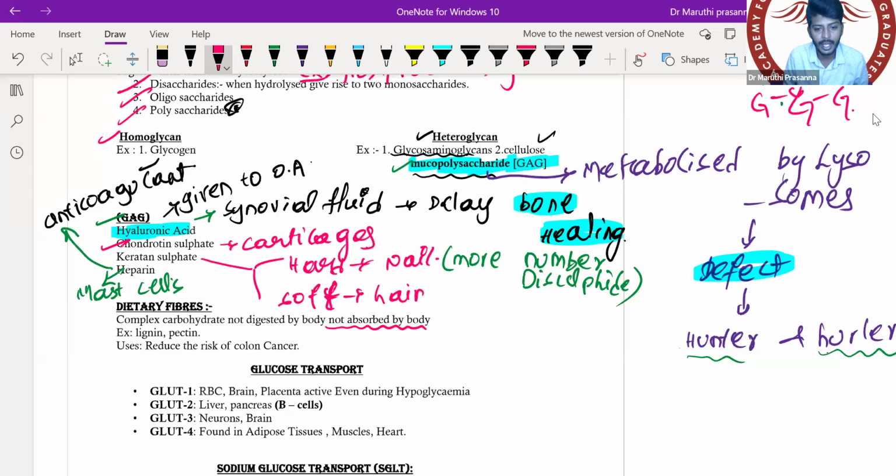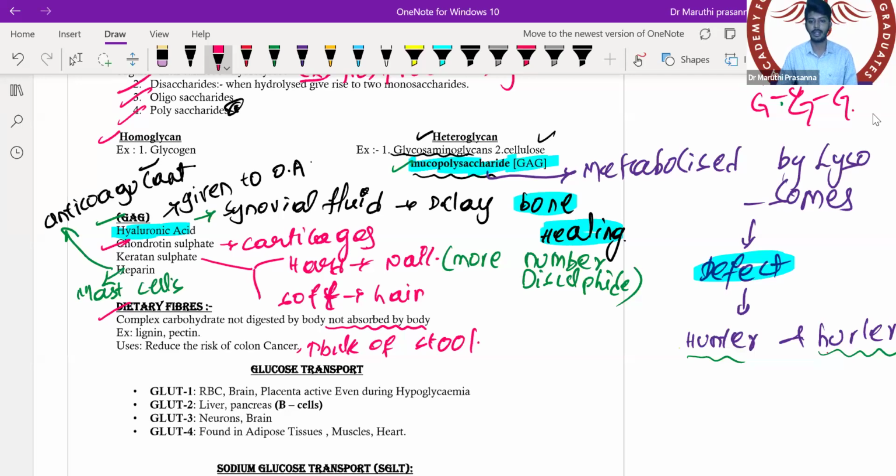They reduce the risk of colon cancer, and they also increase the bulk of the stool. If you increase the bulk of the stool, is defecation easy or difficult? Easy defecation. That means we can prevent constipation by using dietary fiber. A question about dietary fiber was asked earlier: which of the following is the role of dietary fiber? The role of dietary fiber is what?